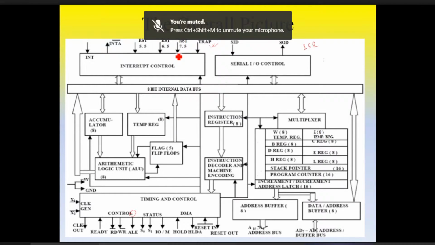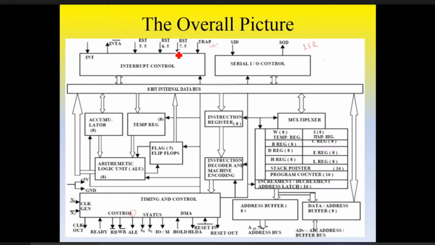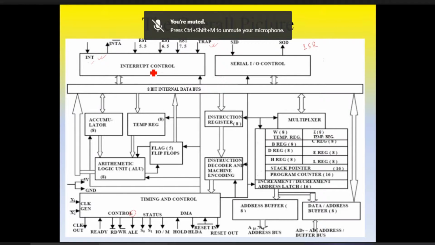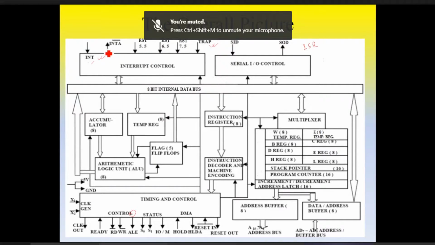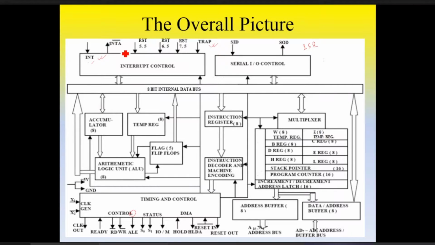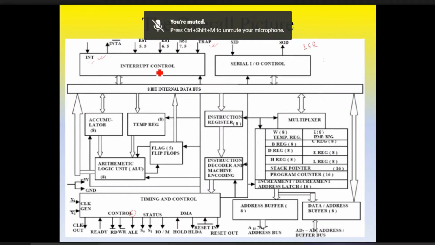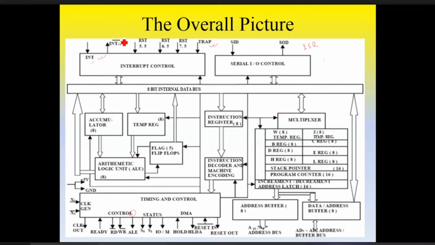So we have hardware interrupts and software interrupts, and some predefined location is there, which is called a vectored interrupt. INTR is a non-vectored interrupt. You will study the detailing in your theory part. Okay, so this INTA bar is the acknowledgement, given by the 8085 to the connected peripheral devices from which we are receiving the interrupt